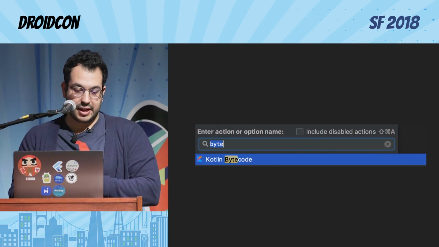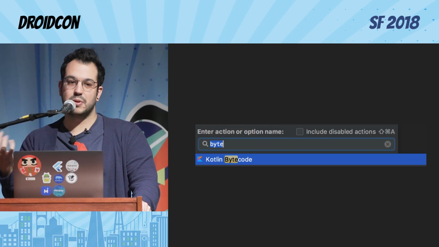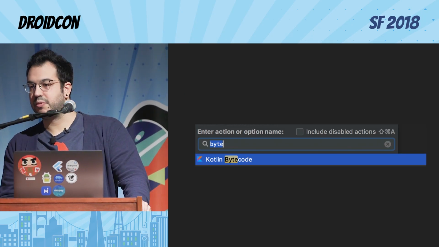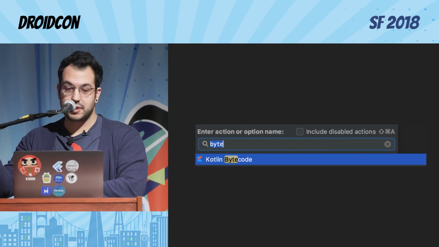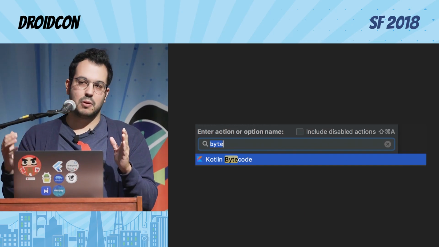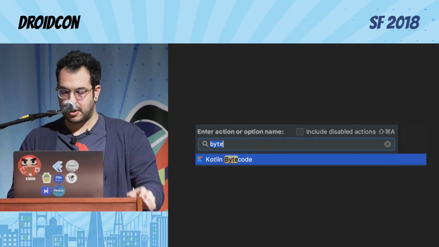Anyway, this was my friend for a long time when I was doing Kotlin. I went to the bytecode, and then in the same place, you can decompile and see how it translates to Java. So I was able to leverage my Java knowledge to help me get into Kotlin. I recommend you do Command-Shift-8, search for this, and have it there always when you have some issues or you don't know exactly what Kotlin is doing under the hood. So this is your friend forever.